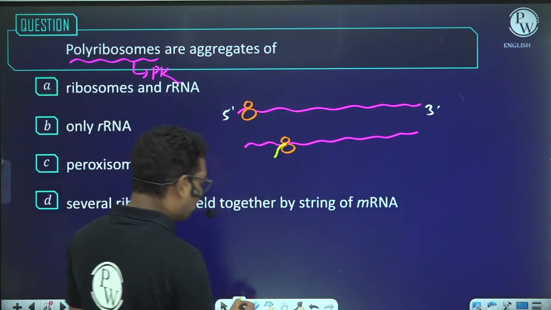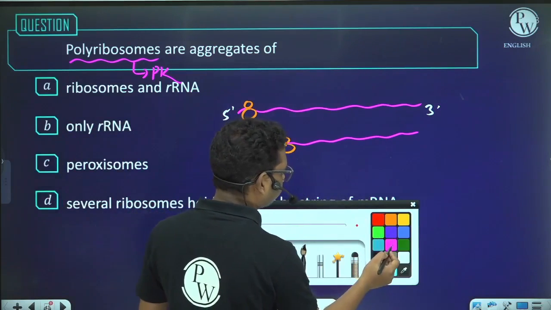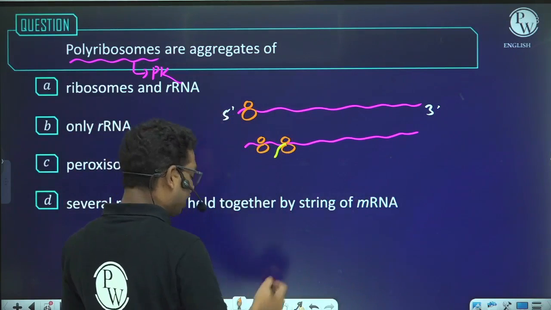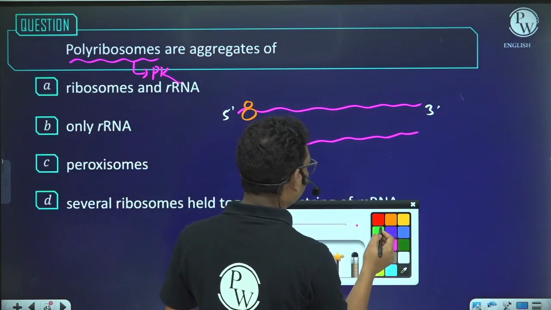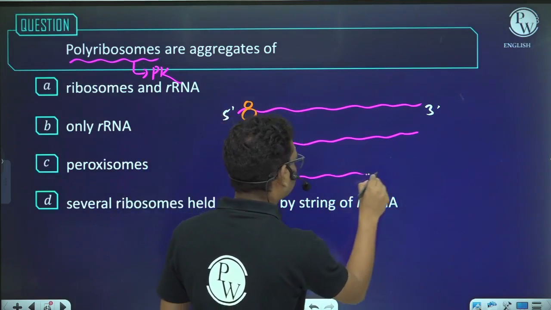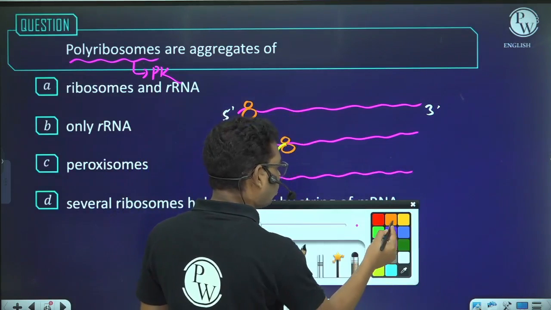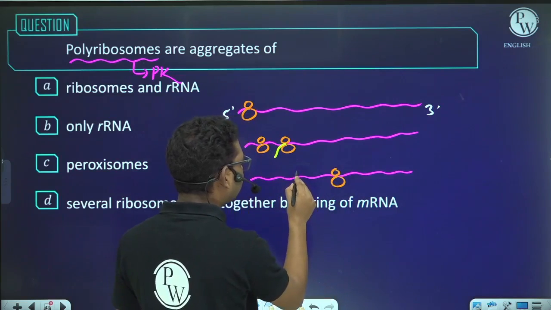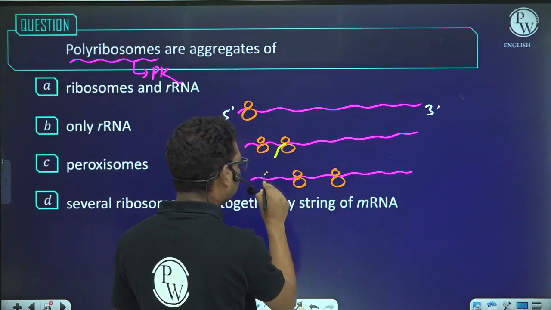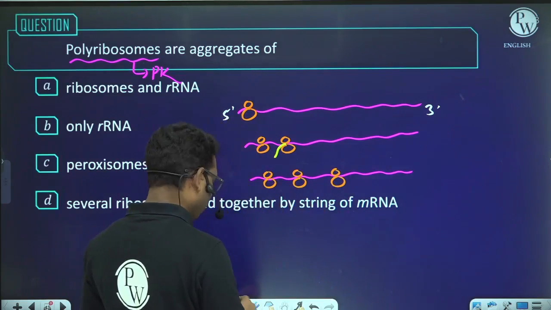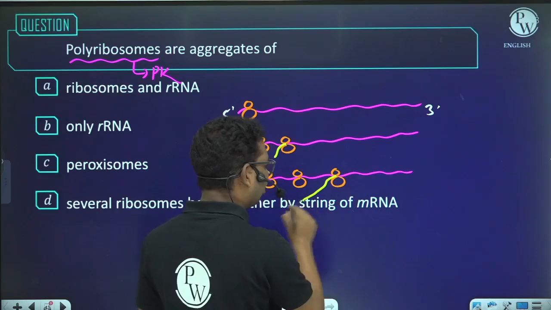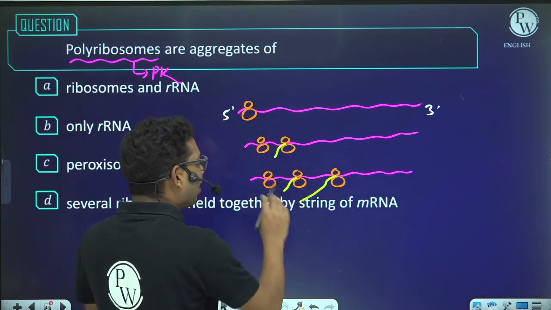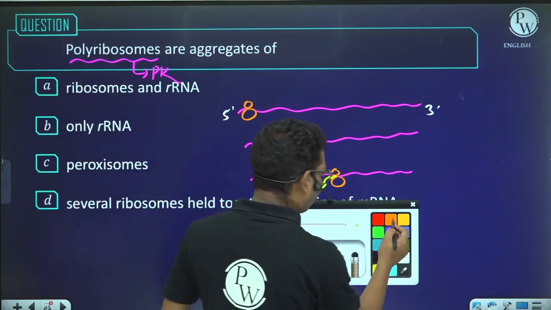Now another ribosome will get bound over here. After a certain time, this ribosome will reach this point, and this is the new ribosome which has bound. This ribosome will synthesize a long polypeptide, and this will synthesize a shorter polypeptide.